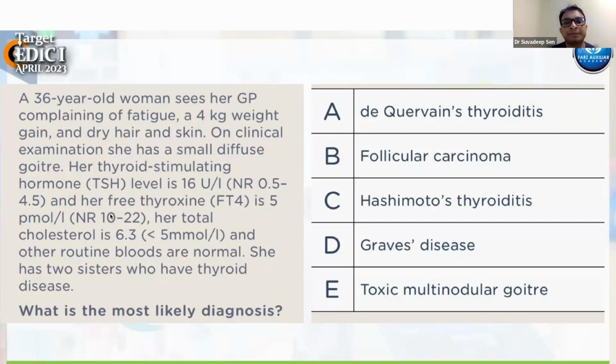Again, I'll just read out the MCQs, then we'll answer and have a short discussion. This is a 36-year-old woman who came with weight gain, dry hair and skin. Her TSH is elevated, free thyroxine levels are a little low, and other blood tests are normal. What is the most likely diagnosis? Very simple question. In EDIC 1, almost 60-70% of questions are easy, not very tough, not very controversial, but 30-40% are always a little controversial. So this is a very straightforward question. What is the answer?